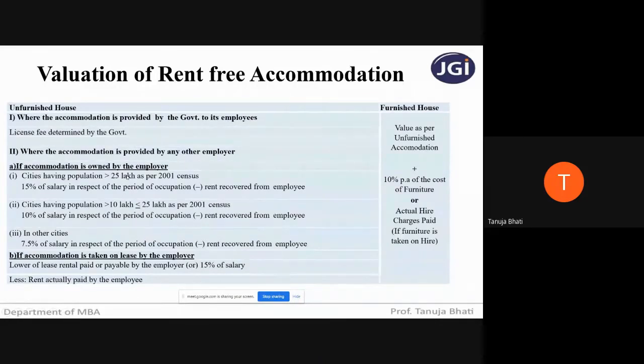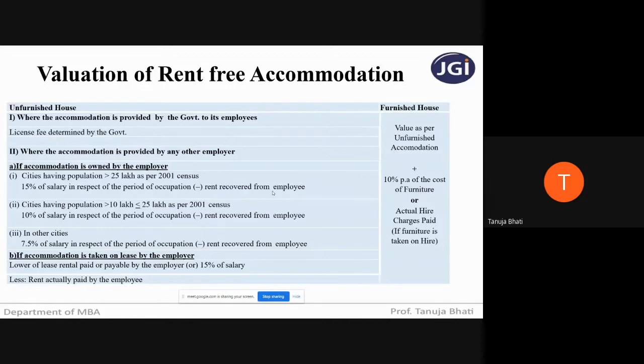For cities having a population of more than 25 lakhs, what is the value you will take in the outer column? Like, what is going to be the value of this perquisite? It is going to be 15% of salary in respect of the period of occupation minus rent recovered from the employee. Now, you all must be wondering, I'm telling rent-free accommodation, so what is the meaning of rent recovered from the employee? See here, accommodation can be of two types, either 100% rent-free accommodation or concessional rent-free accommodation.